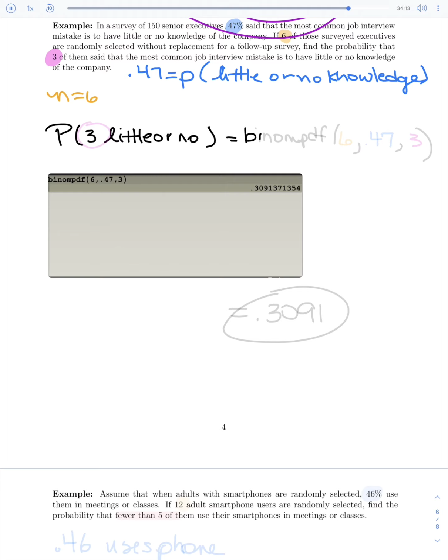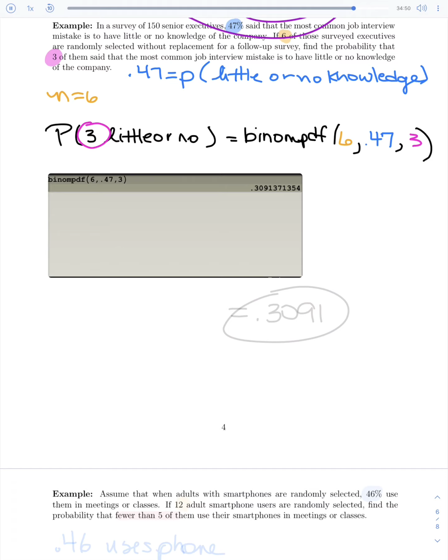So this would still be one of our binom PDFs. Our first number, our group that we're looking at here, is a group of 6. They told us our probability of somebody having little or no knowledge, that would be success, is 0.47. And in this one, they specifically want to know, what if we want 3? Only 3 having little or no knowledge out of the 6. And so we're just going to put a 3 at the end. So we do our binom PDF just like this, and we plug it into our calculator.